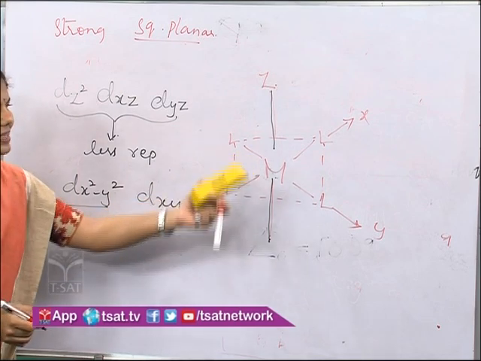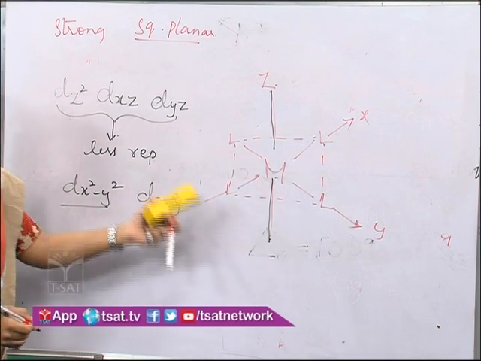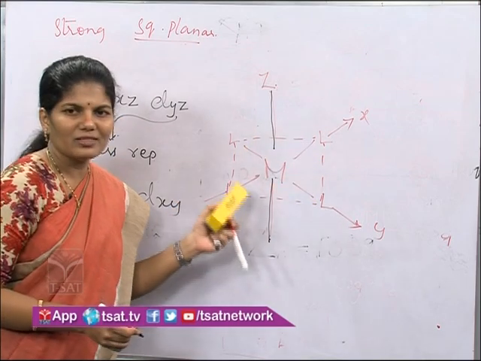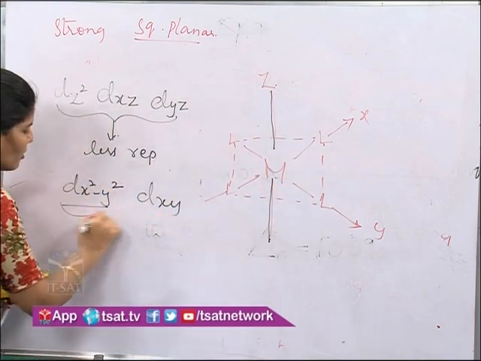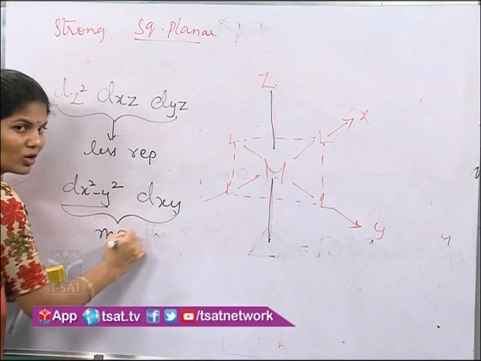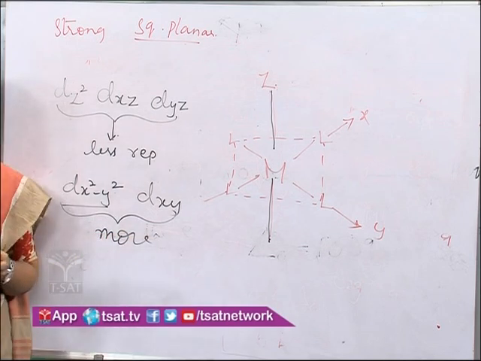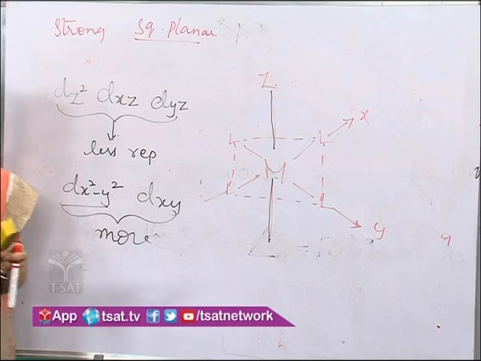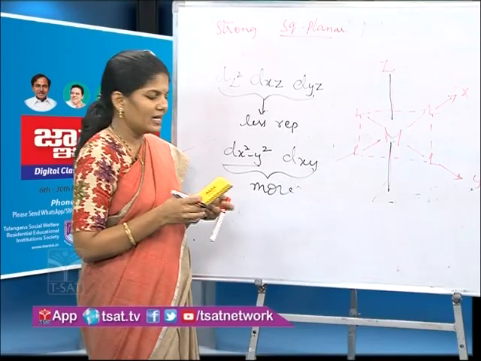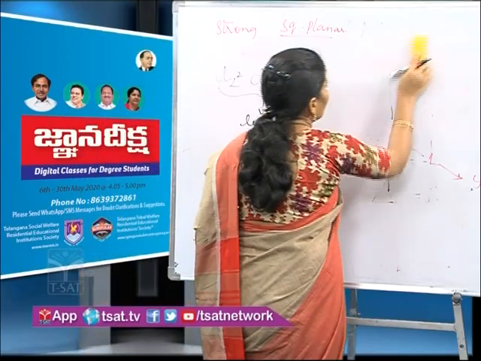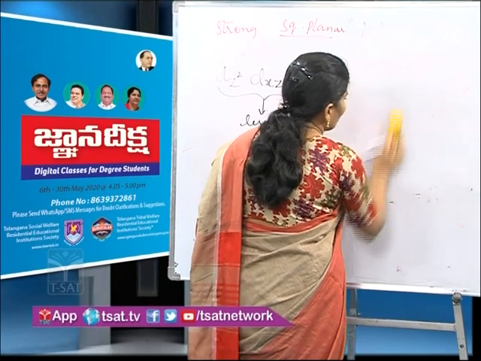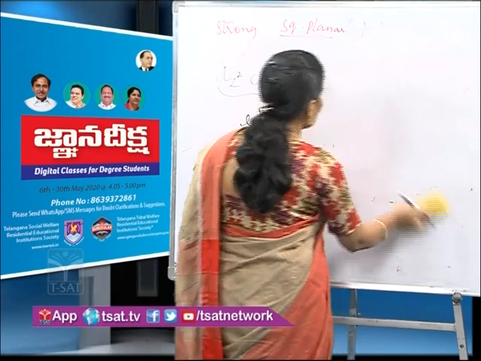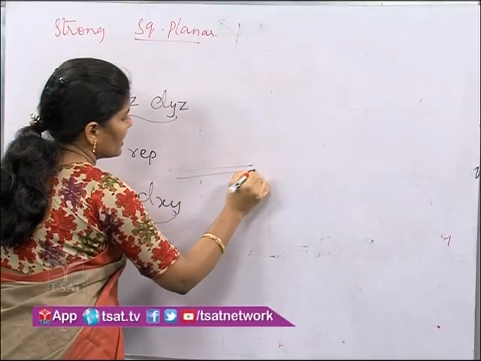Along x and y axis only there are ligands, right? So therefore these orbitals experience more repulsions. Greater the repulsions, more will be the increase in the energy. Okay. So in square planar geometry, splitting will be like this.